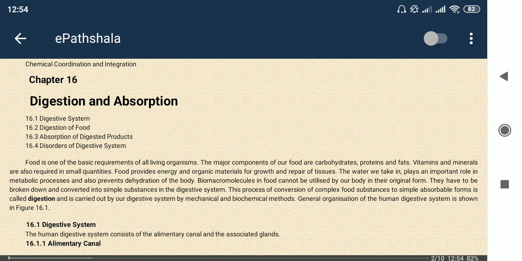So these need to be broken down, because only the broken down or simpler form of these foods, many types of biomolecules, can be absorbed through the intestinal tract or the layer of the intestine. So that's why we need to break it, right?